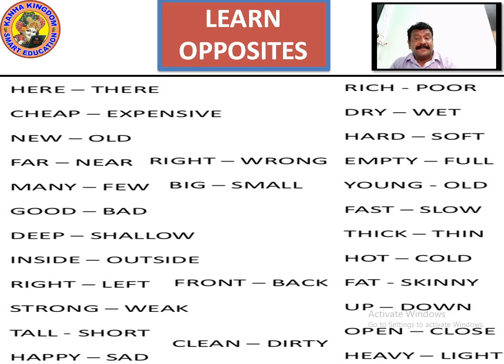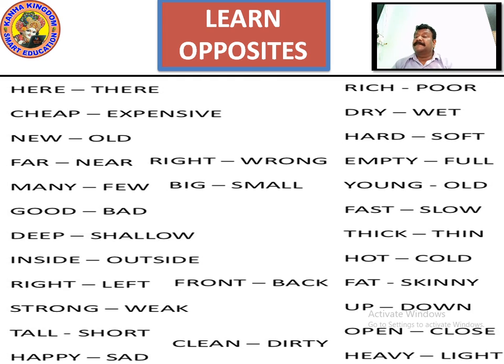Here, there, cheap, expensive, new, old, far, near, right, wrong, many, few, big, small, good, bad, deep, shallow, inside, outside, right, left, front, back, strong, weak, tall, short, clean, dirty, happy, sad.